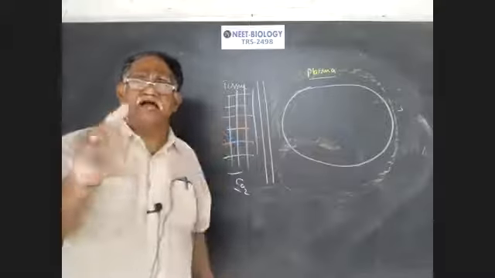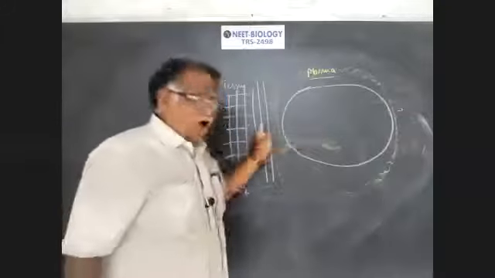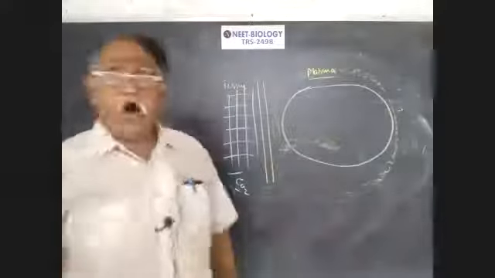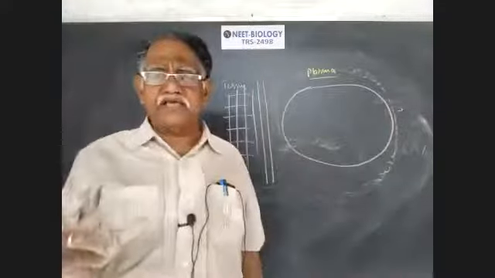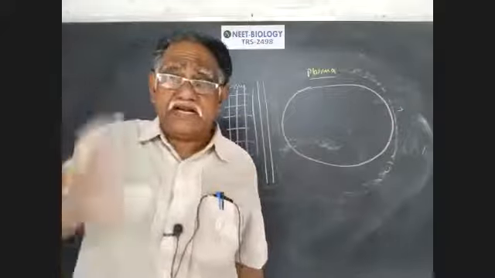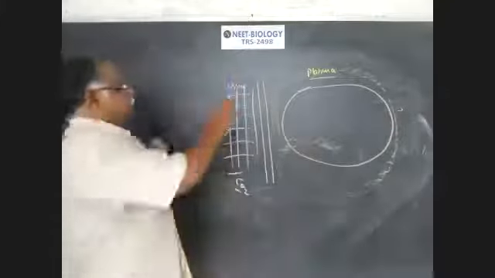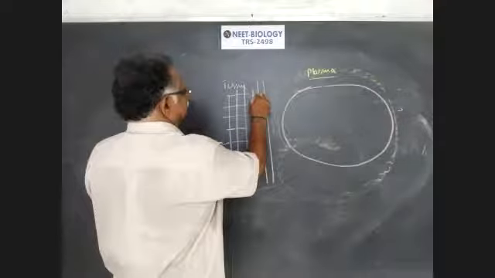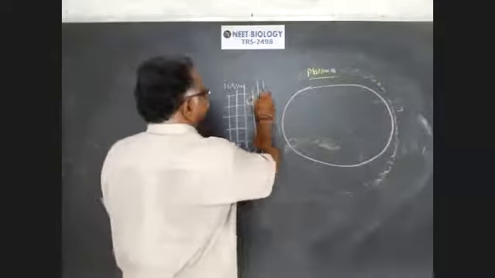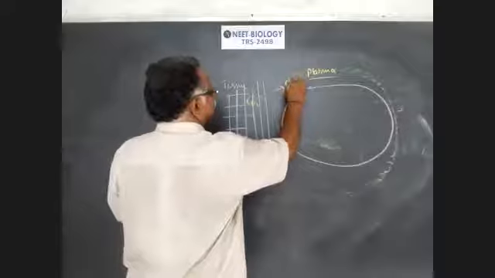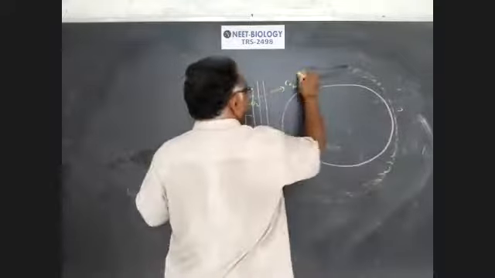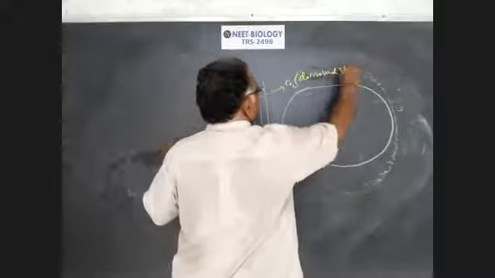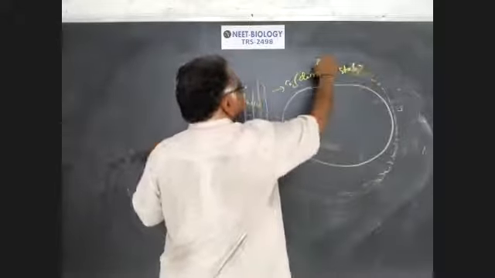First, carbon dioxide: how is it transported, how does it diffuse into the blood? How much percentage of carbon dioxide is transported in the dissolved state? 7%. CO2 in the dissolved state, 7%.